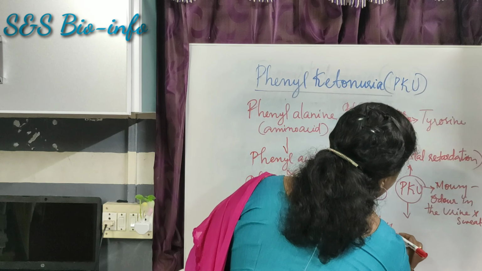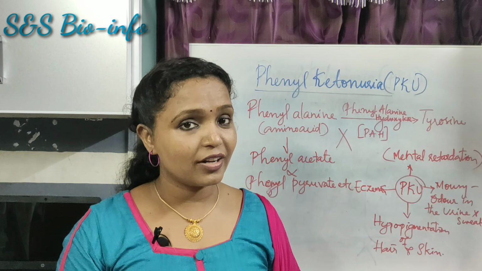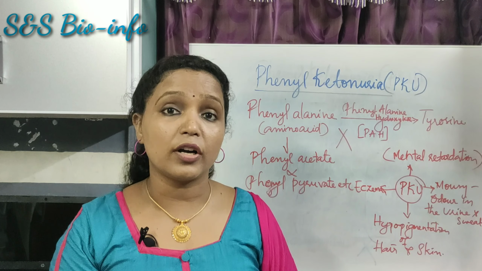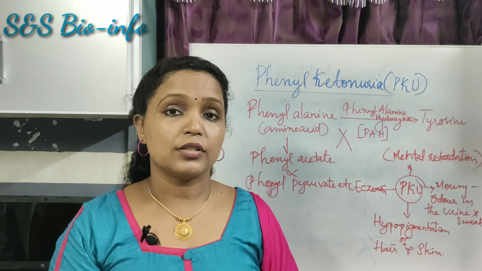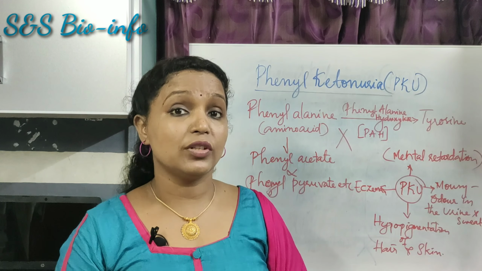Next, eczema. So, these are the effects of the deficiency of phenylalanine hydroxylase. These are the symptoms of this particular disorder. It is a genetic disorder, it's a Mendelian disorder, it's an autosomal recessive disorder. This disease occurs due to the mutation of the recessive genes that are present in the chromosome 12.